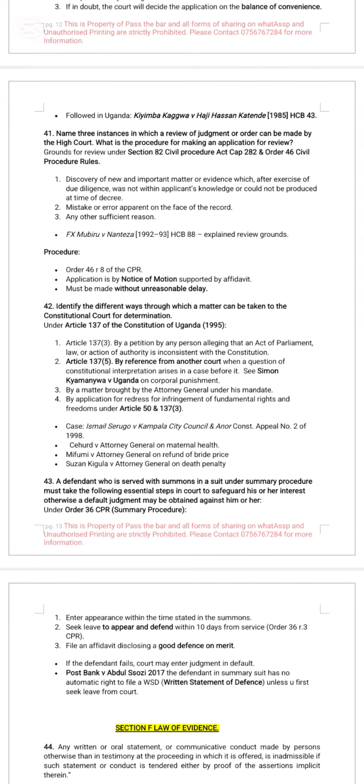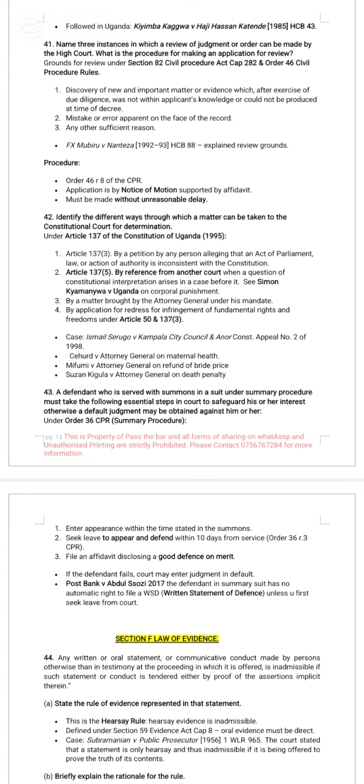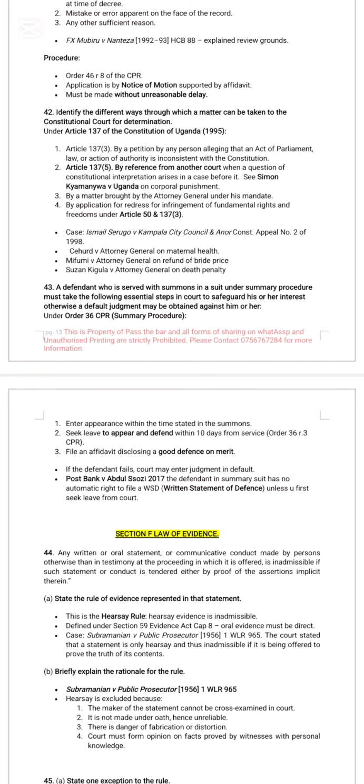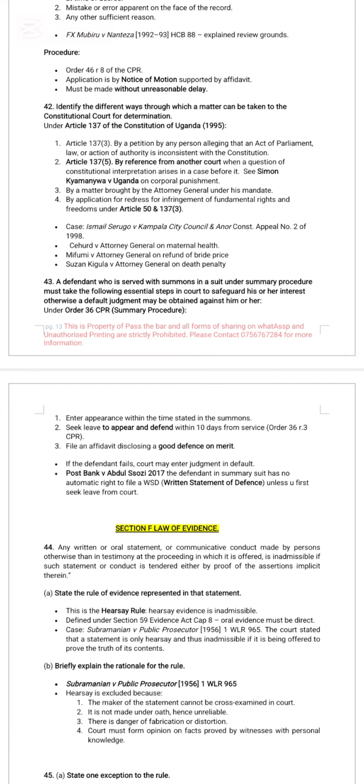Name 3 instances in which a review of judgment or order can be made by the High Court. Look at Section 82 of the Civil Procedure Act read together with Order 46 Rule 1: discovery of new and important matter, mistake or error apparent on the face of the record, and any other sufficient reason. Look at the decision in F.X. Mubiru versus Nanteza of 1992. Procedure is by notice of motion supported by an affidavit in support.